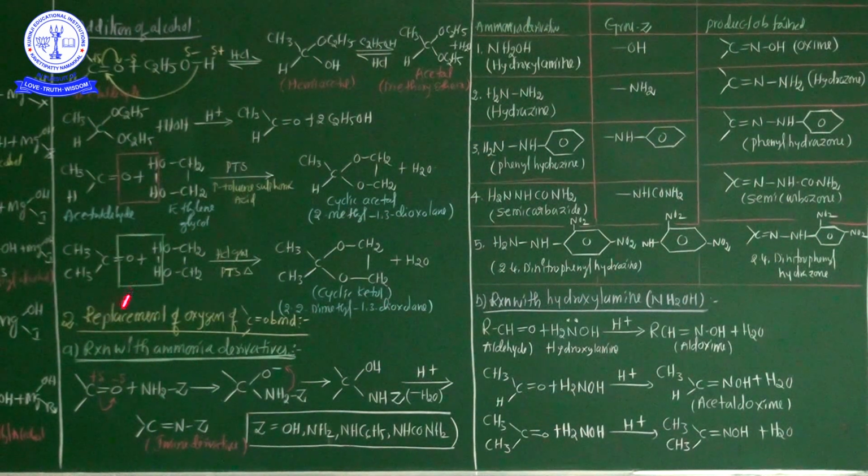But now here is replacement of the oxygen of the carbonyl bond. In this category there are some other examples also. Now see here my dear students, a carbonyl compound undergoes nucleophilic addition followed by elimination of a water molecule. In this reaction ultimately the oxygen atom of the carbonyl group is replaced by another group.